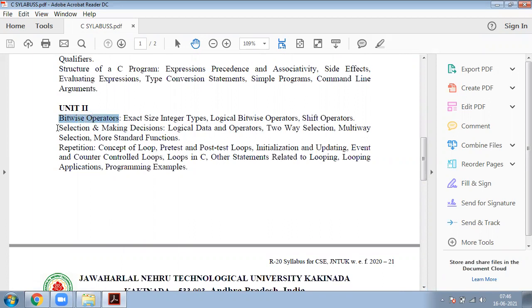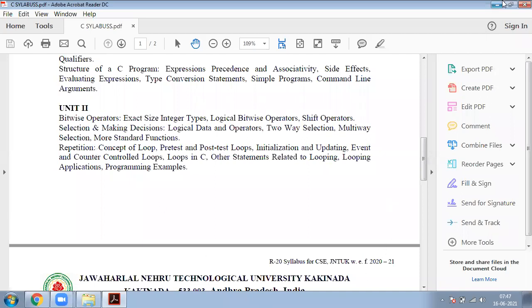Next, selection and decision making, this one also completed. And next is repetitions, this also completed. The last one is looping applications, completed. Example programs are nothing but bitwise operator examples, selection and decision making examples, and repetition examples, which are loop examples. Those are all the examples we have covered in our second unit. So the second unit is completed.